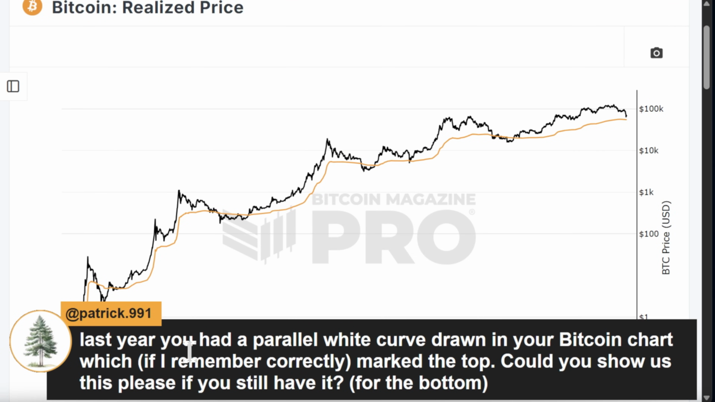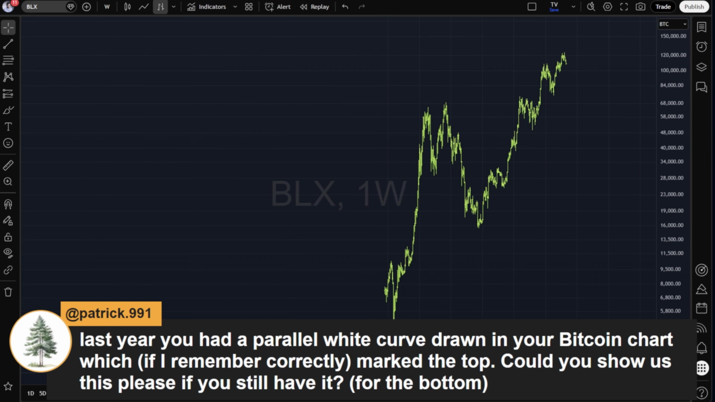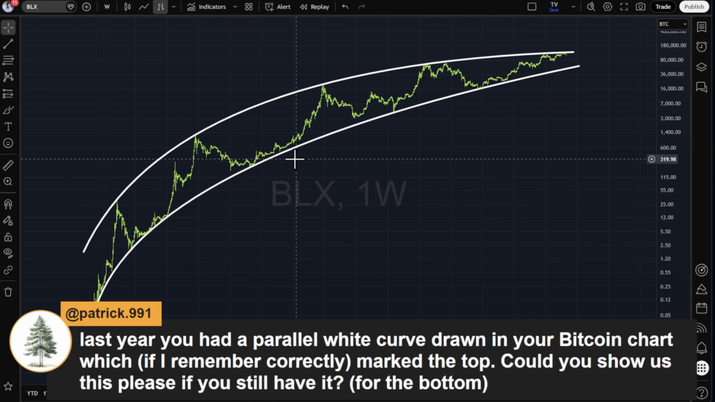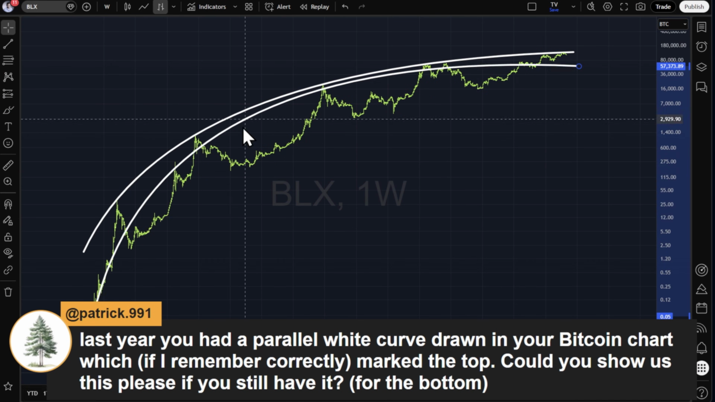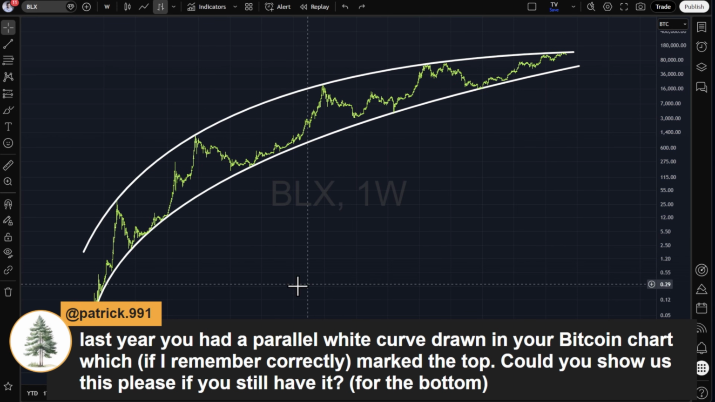Last year you had a parallel white curve drawn in your Bitcoin chart, which, if I remember correctly, marked the top. Could you show us this please again, if you have it, for the bottom? So I think it's the chart for BLX. The issue with that chart is, so this is actually not parallel. Those are just two curved lines that, interestingly enough, connected the tops and the bottoms relatively well.